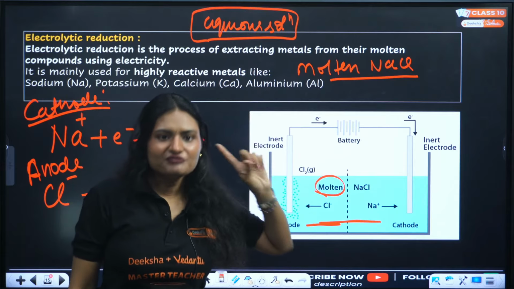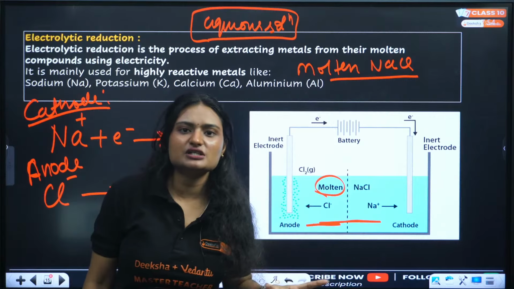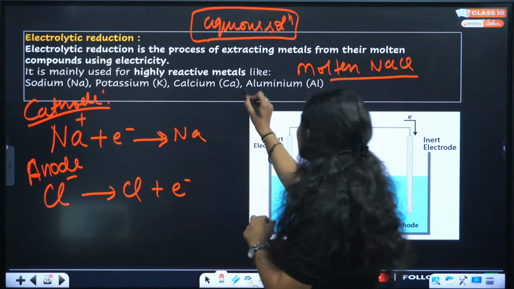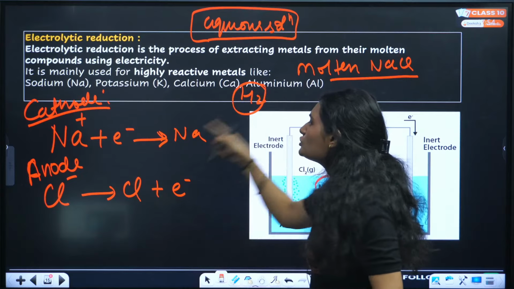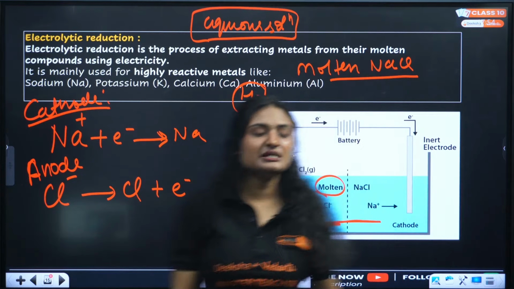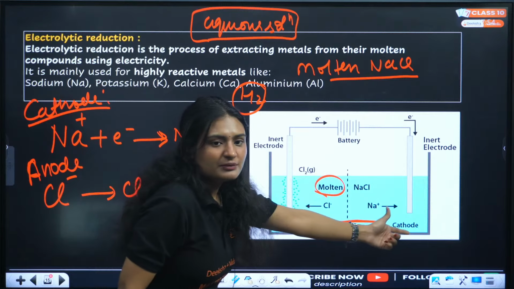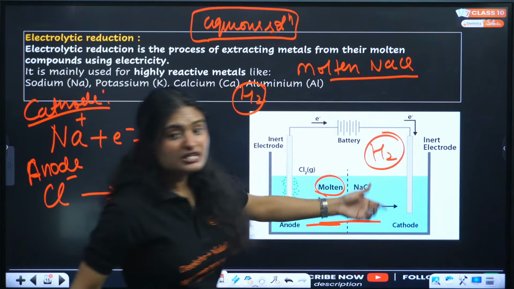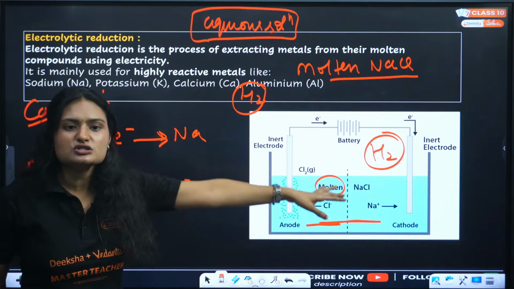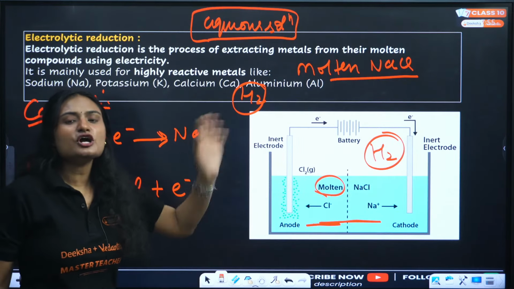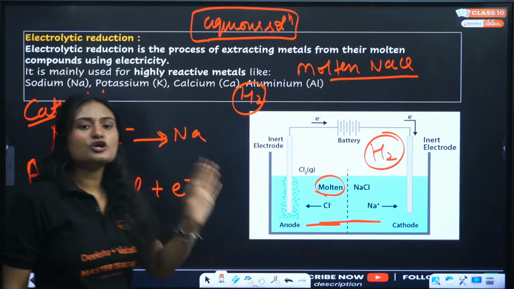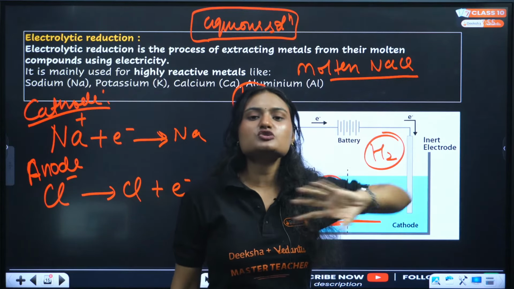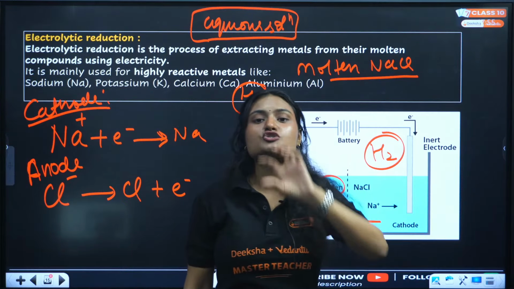Because if we use aqueous solution, you will have water, and in water you have hydrogen. So hydrogen and sodium will compete, and in place of sodium we will be getting hydrogen at the cathode. Thus, we will not be getting the metal. That's why we do not use the aqueous solution. We use molten sodium chloride because we want sodium metal.